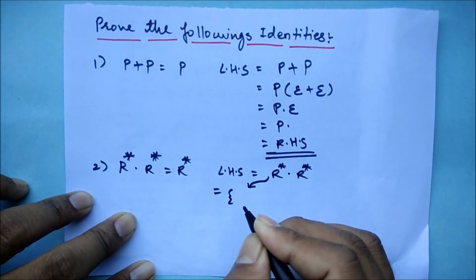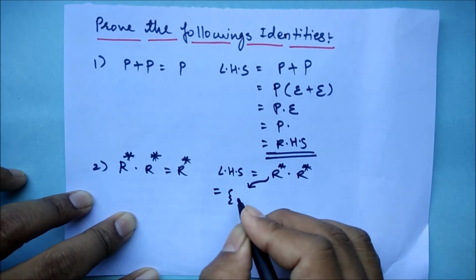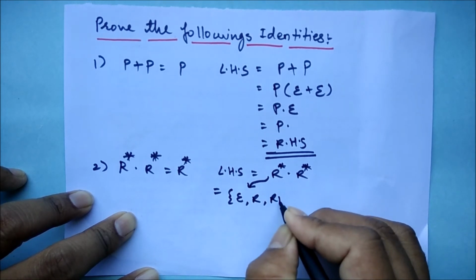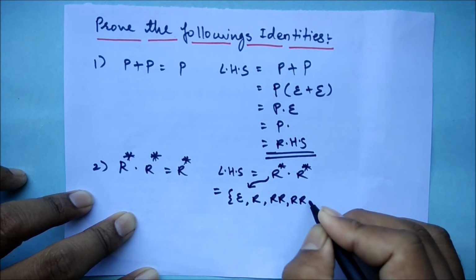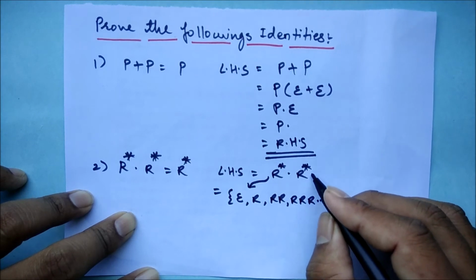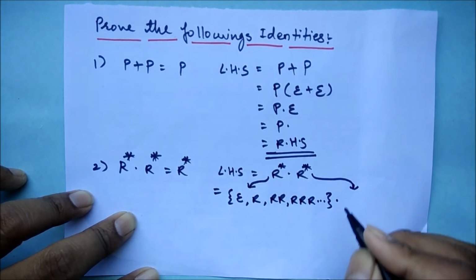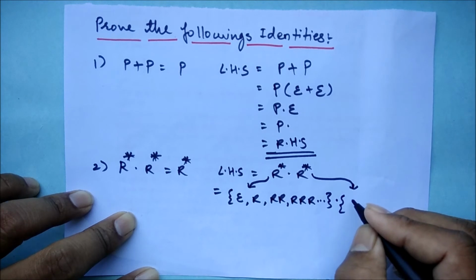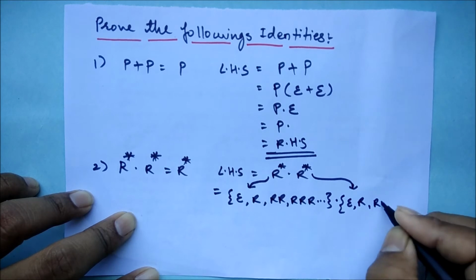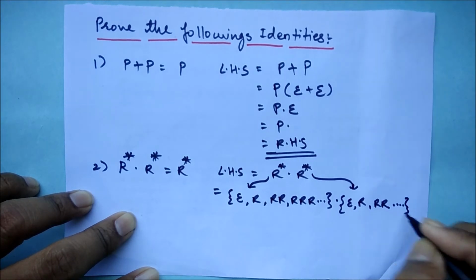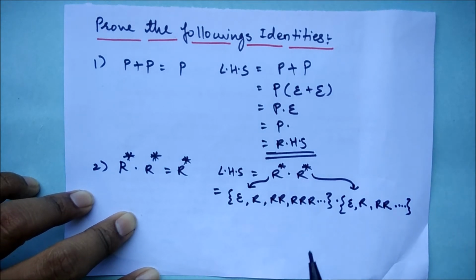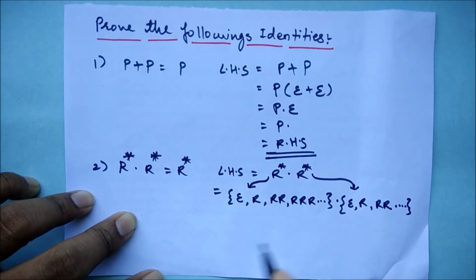That can be written as star always starts with closure. So closure, one number of R, two number of R, three number of R, and so on. In between this, dot, and now let's try to elaborate this R. So again it will be the same combination: epsilon, one number of R, two number of R, three number of R, and so on. Right. So these are the elaborations of both the closures, we can say.